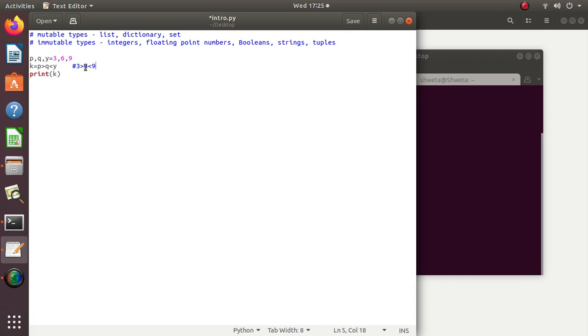So how will this get evaluated? First I will have to start from the left hand side. So first it will check if 3 is greater than 6. This is false. Then it will check if 6 is less than 9.